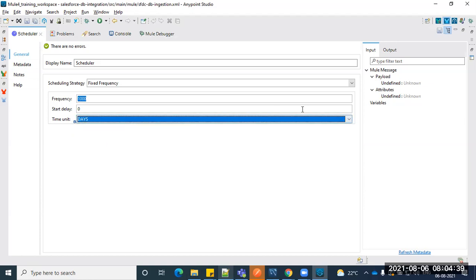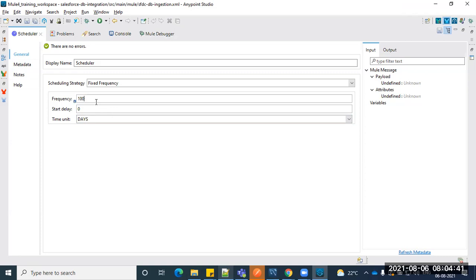Here you can see the start delay. Once the job gets started, are you expecting any delay, or should the flow continue immediately? That's the start delay. Once the job is triggered, if you keep a delay, it waits for some time and then continues, or if you keep it at 0, it continues as it is. So that is about fixed frequency.